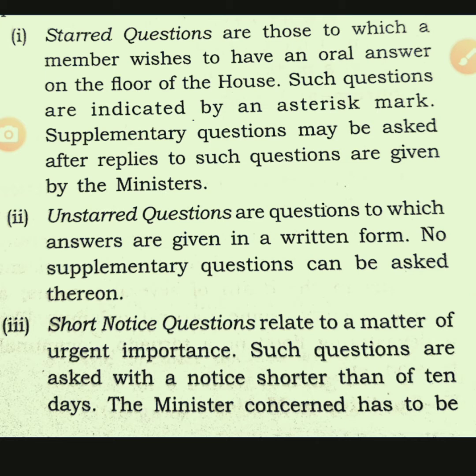Starred questions are those which a member is willing to ask from the minister. If we want to ask some supplementary question, first they will answer that starred question, and only then may it be asked.